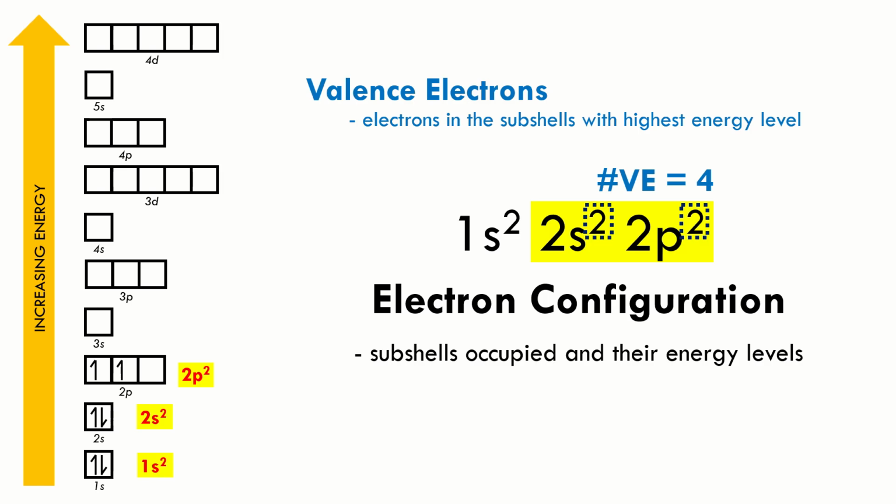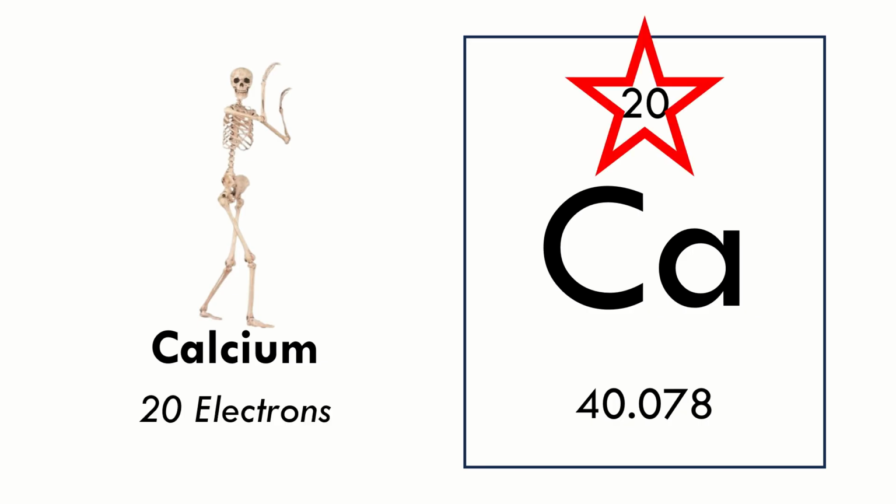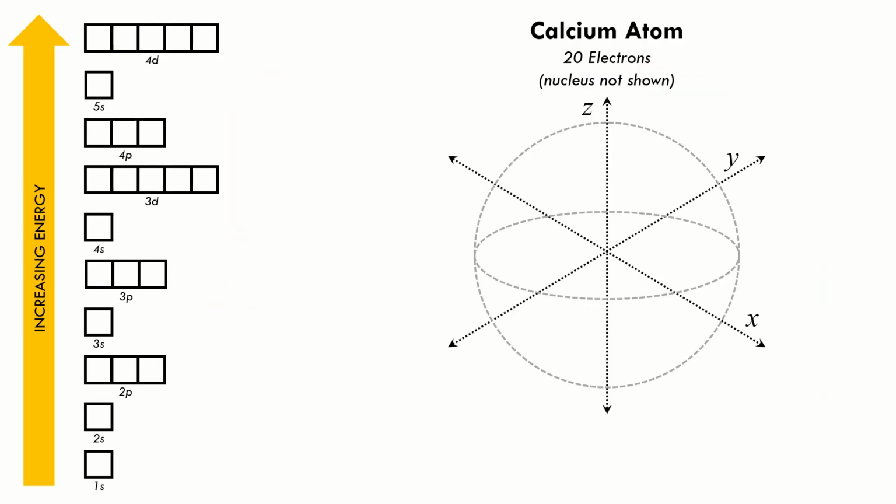Writing electron configurations and determining the number of valence electrons are very important skills that we will use in studying chemical bonding and bonding theories. So please practice doing these. Let's try to do the same for calcium. Calcium has an atomic number of 20, which means that it has 20 electrons.